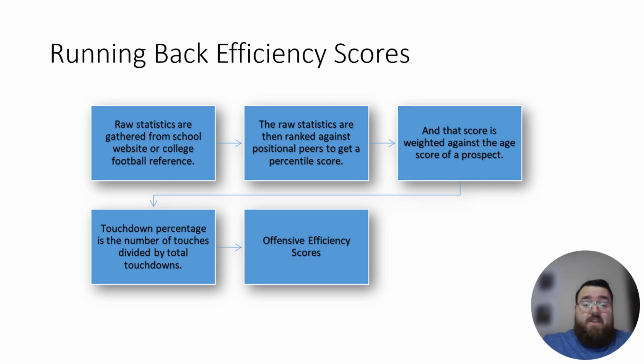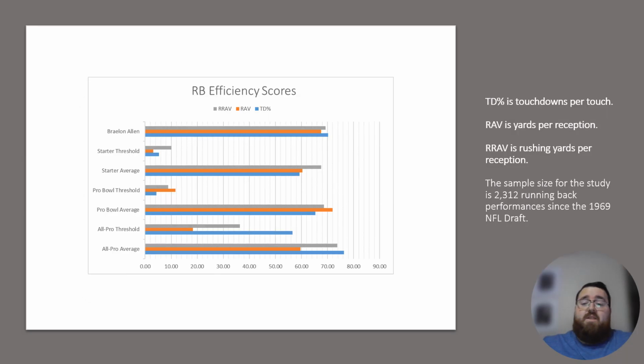Going to running back efficiency scores. This is raw statistics, again, gathered from a school website or college football reference. The raw stats are then ranked against positional peers to get a percentile score, and that score is weighted against the age score of a prospect. And then touchdown percentage is the number of touchdowns divided by total touches, which gives you that particular metric. And what these two scores are measuring is the TD percentage is measuring how often this running back got into the end zone when he got the football in his hands.